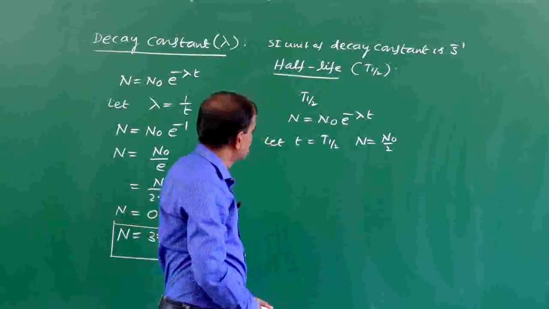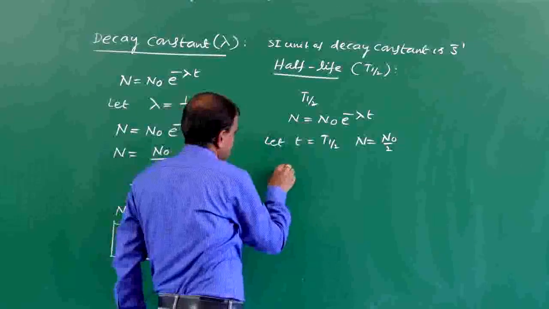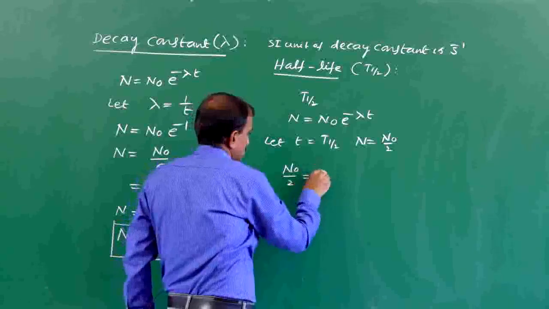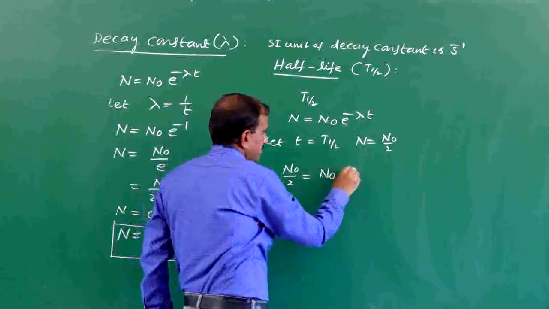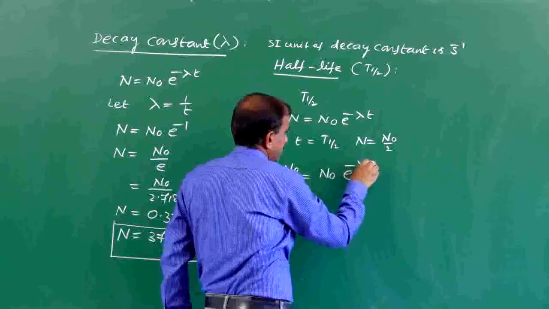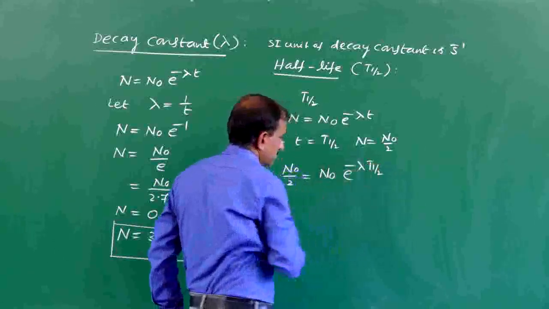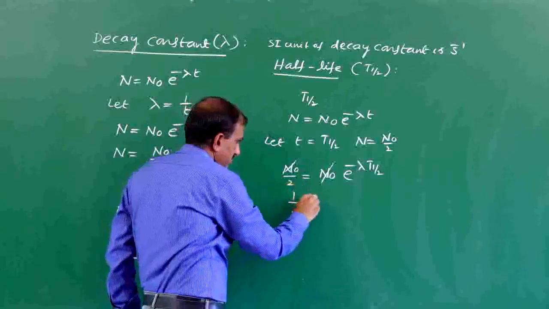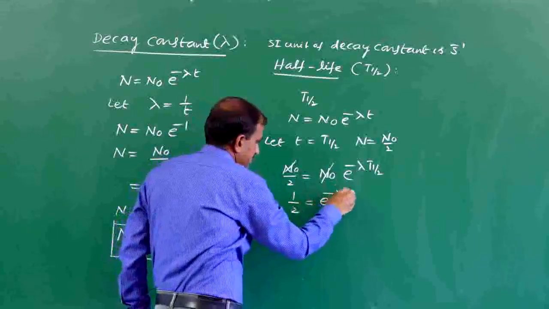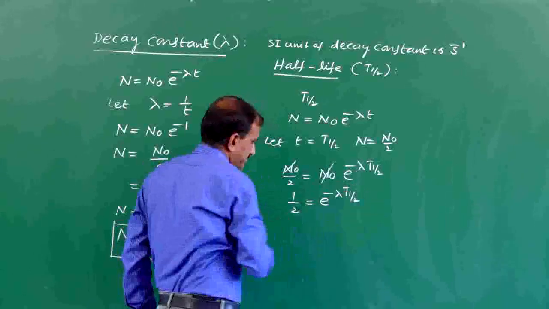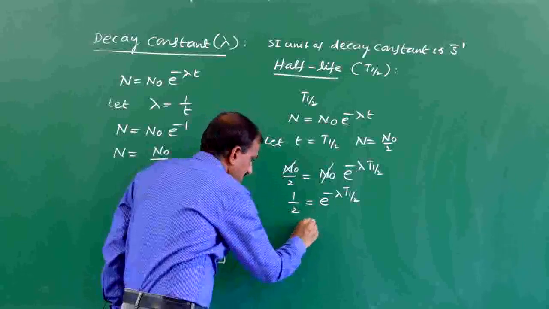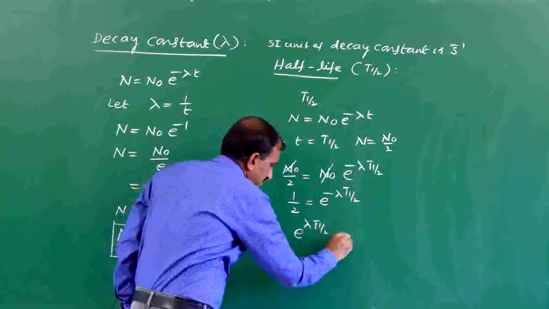So this equation becomes N naught by 2 equals N naught into e to the power minus lambda into T half. N naught cancels. 1 by 2 is equal to e to the power minus lambda into T half, or e to the power lambda into T half is equal to 2.